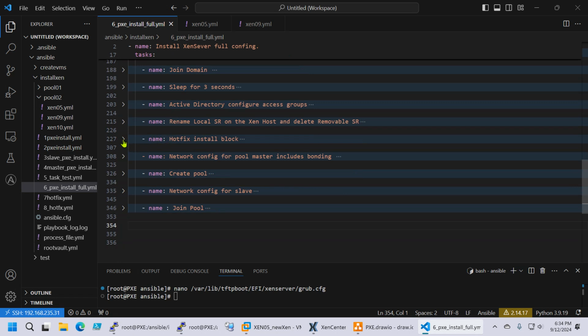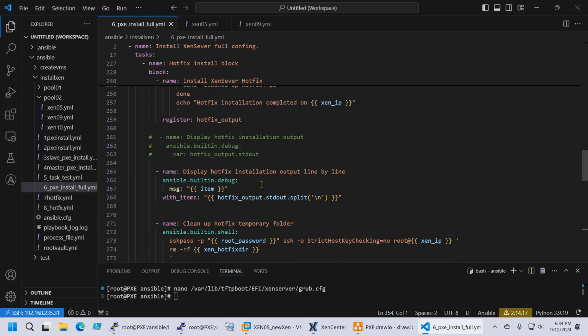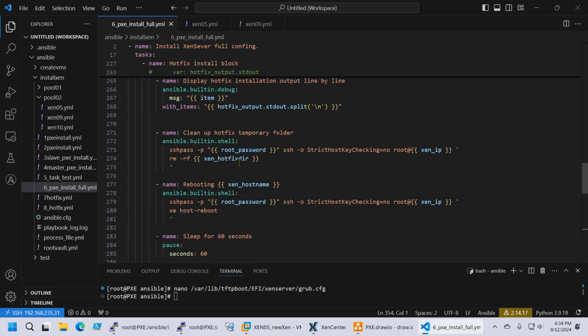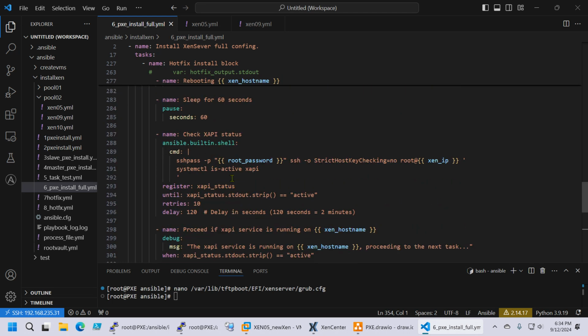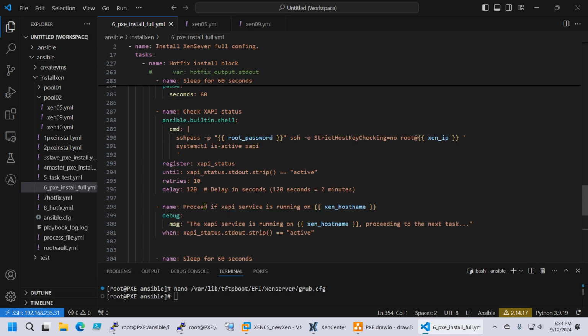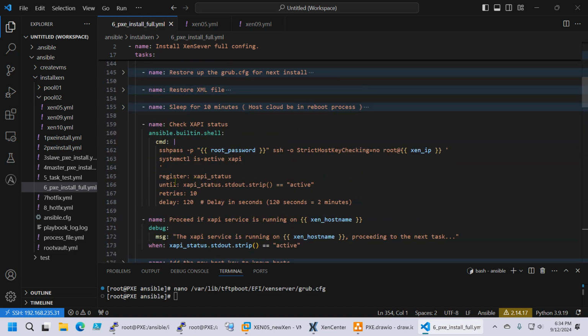Hotfix install here. Clean up, rebooting, sleep, check XAPI. Oh, something is wrong with the alignment. I hate the alignment. So this was the problem.